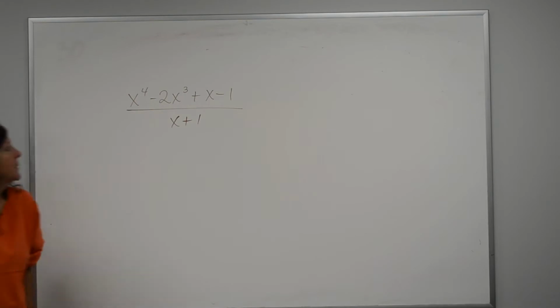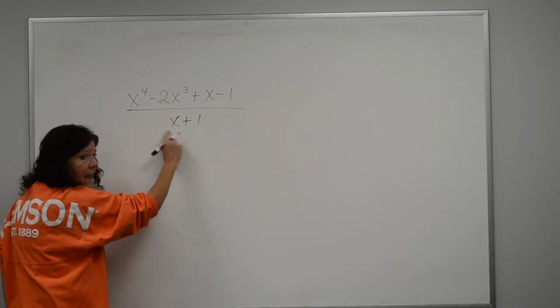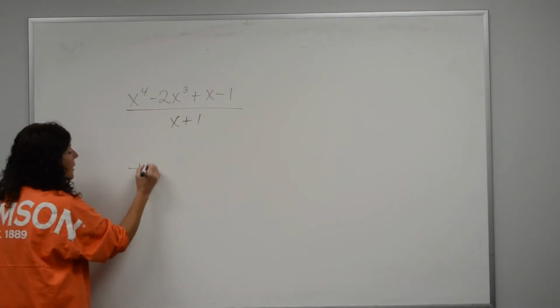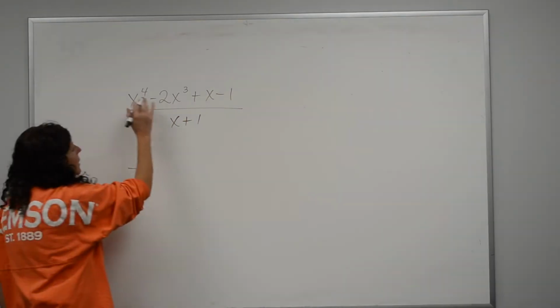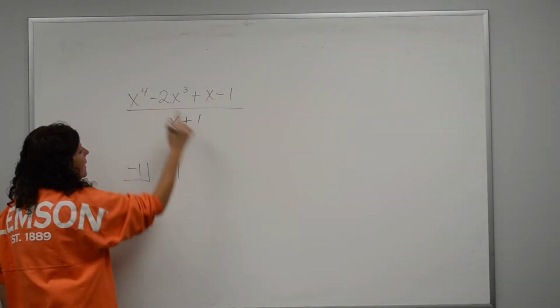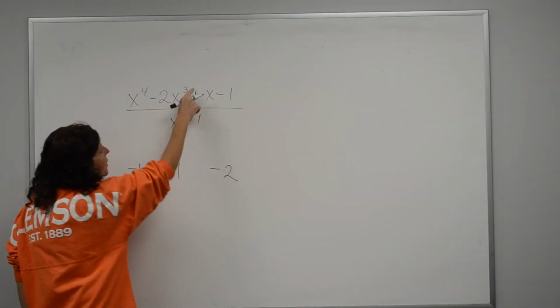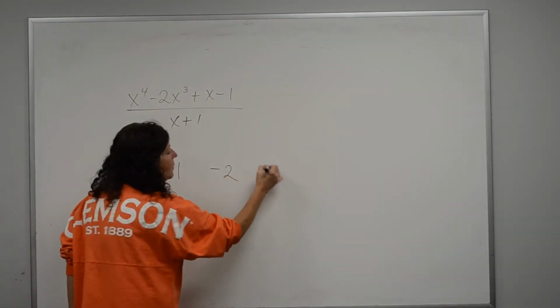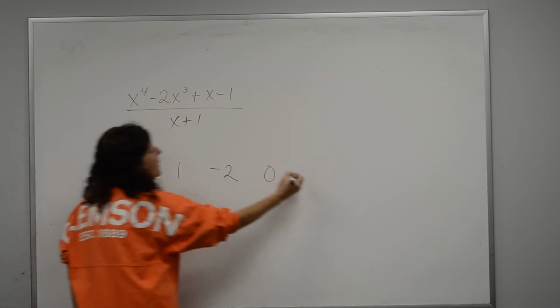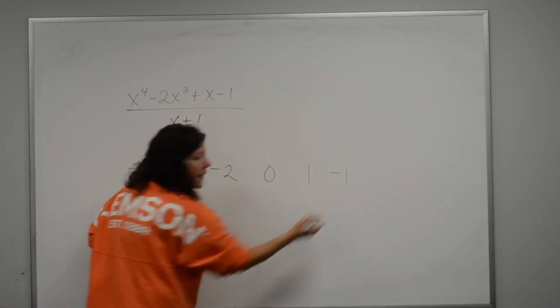Okay, first tell me what's going to go in my half a box. Negative 1, okay, because I got an x plus 1, so I have a negative 1 in my half a box. Then I do my coefficients. I have a 1, I have a negative 2, but notice I don't have any x squareds. So I'm going to put a 0 for my x squared, then I have a 1, then I have a negative 1.